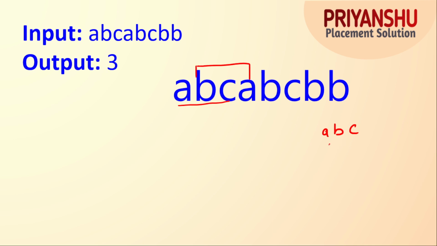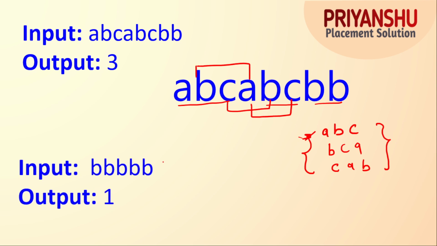Third we have CAB. Then fourth we have ABC again. Fifth we have none. We have only these substrings in which the alphabets are not repeating.